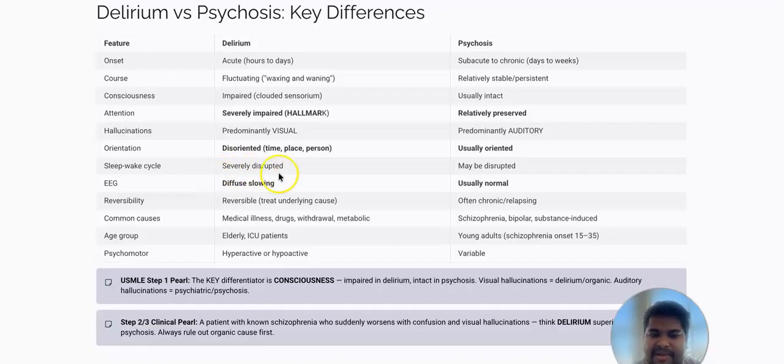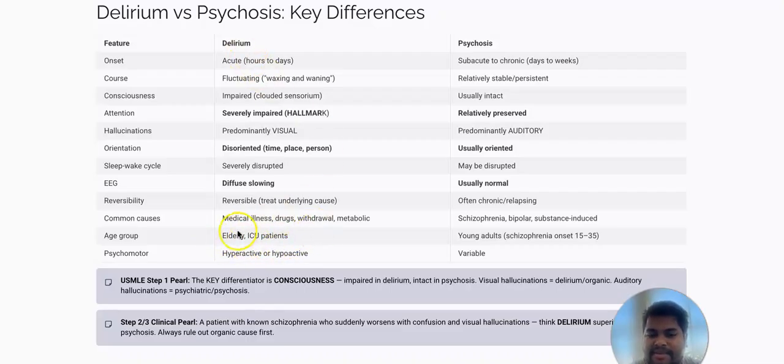Sleep cycle is severely disrupted in delirium, but may be disrupted in psychosis. EEG shows diffuse slowing in delirium, but is usually normal in psychosis. Delirium is mostly reversible, whereas psychosis is often chronic and relapsing. Common causes include medical illness, drugs, withdrawal, metabolic. Remember we talked about the mnemonic I WATCH DEATH, all of them are causes of delirium. Whereas psychosis is mainly psychiatric, bipolar, or substance abuse. Age group is elderly or ICU patients.